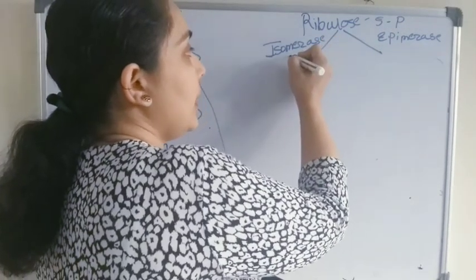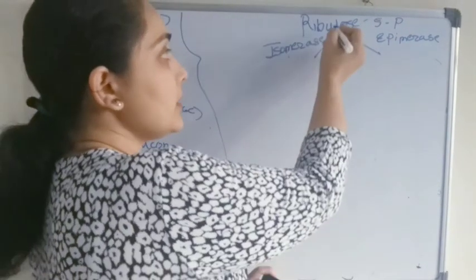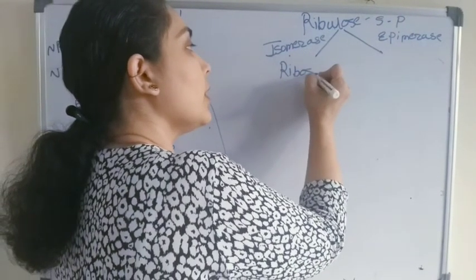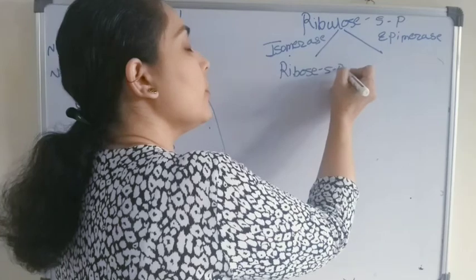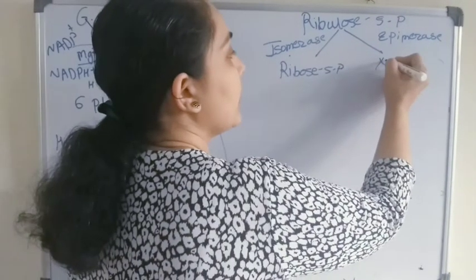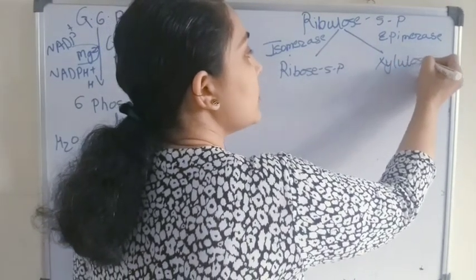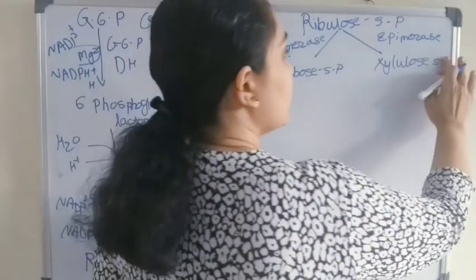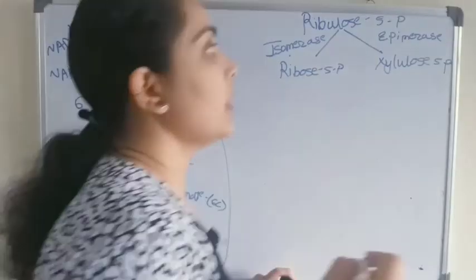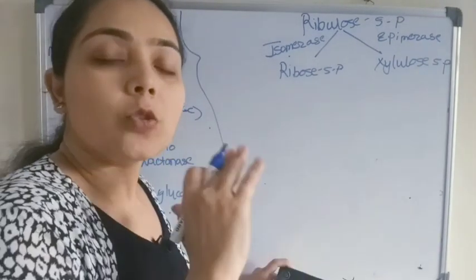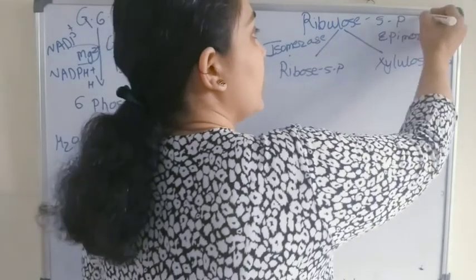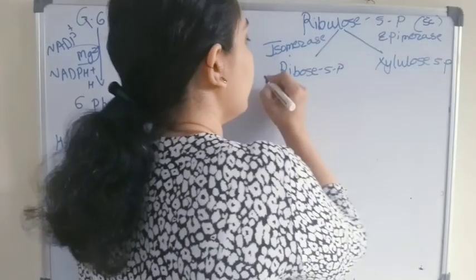With the action of the enzyme isomerase, ribulose 5-phosphate will convert into ribose 5-phosphate, and here we will get xylulose 5-phosphate. Now as you can see, there is no removal of carbon atoms here, so all the compounds formed here are 5 carbon.